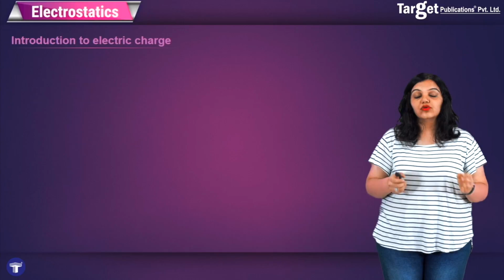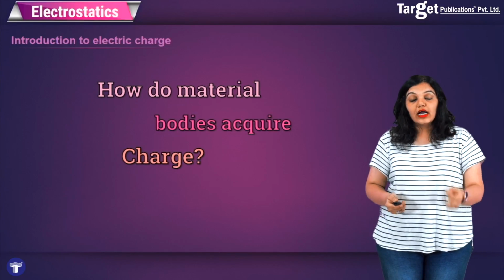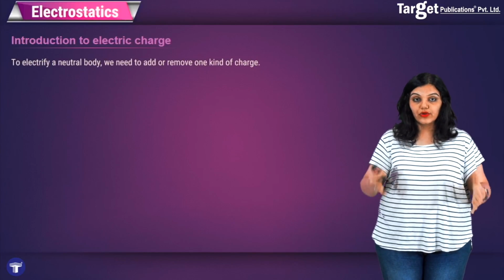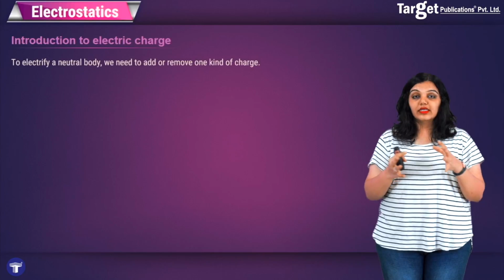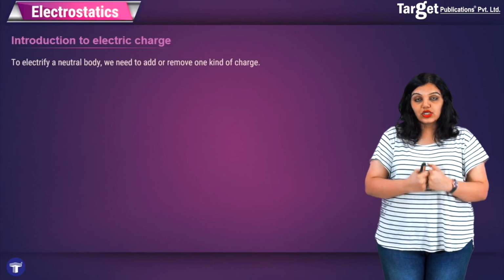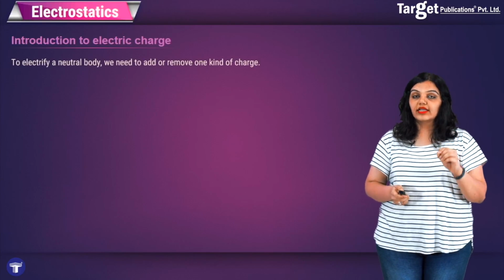Now, the next question to ask is, how do material bodies even acquire any charge? In general bodies are uncharged or neutral, and to electrify such a body, we need to either add an extra charge or remove an existing charge. So we say that electrification requires us to add or remove one kind of charge.